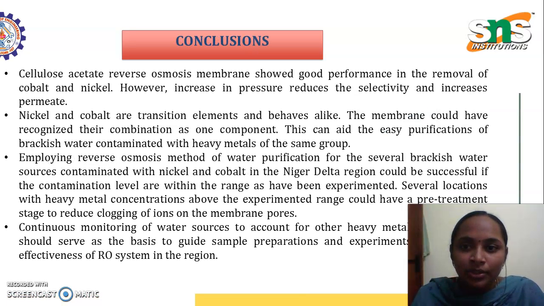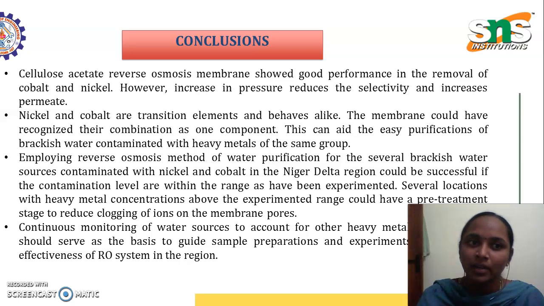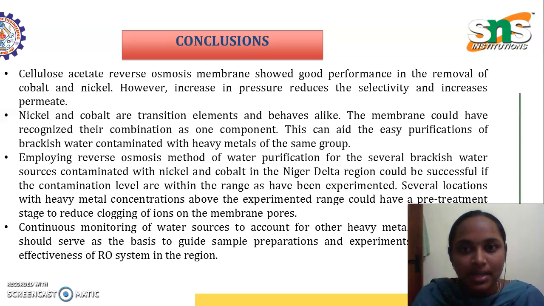Finally, coming to the conclusion: in our case study, the cellulose acetate reverse osmosis membrane showed good performance in the removal of cobalt and nickel. The cellulose acetate used in this case study gives a good performance in the removal of heavy metals like cobalt and nickel. However, increase in pressure reduces the selectivity and increases permeate. This point was discussed in the previous two slides.